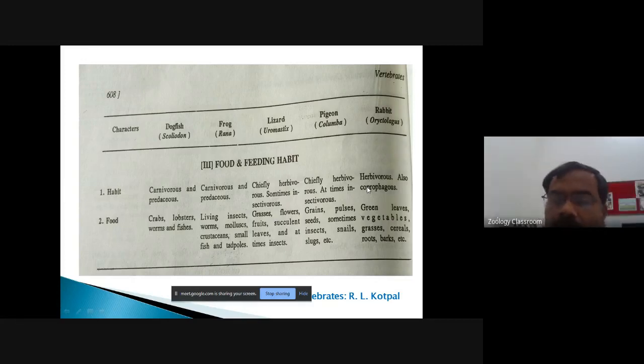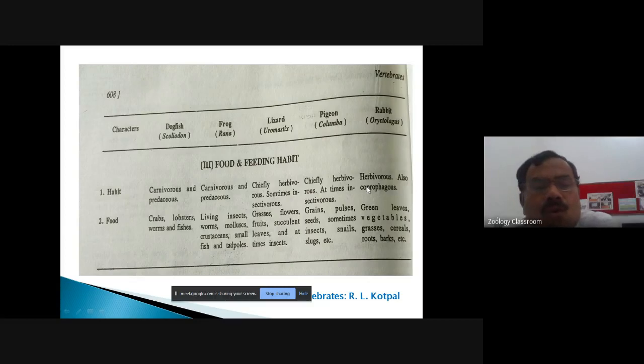If you see the regions of the rectum, proctodeum, coprodeum, so it is related with the rectum. And the actual meaning of coprophagous is the habit of eating one's own fecal matter. That is known as coprophagous.